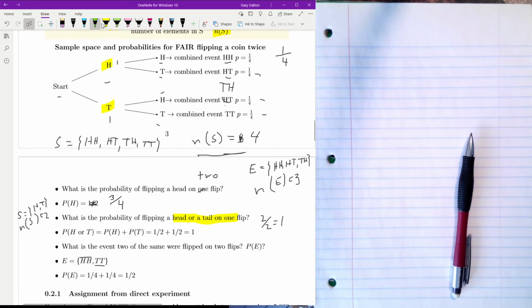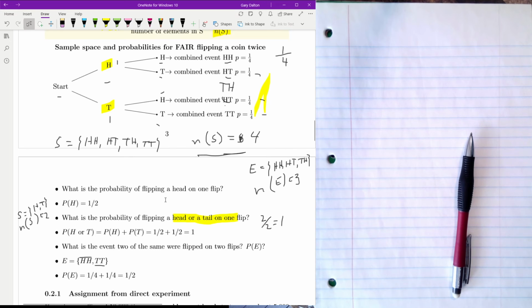And looking back at our table here, that we calculated everything, we know that the probability of this event is 1/4 plus 1/4. I guess this was actually correct. So we'll keep that the way it was.